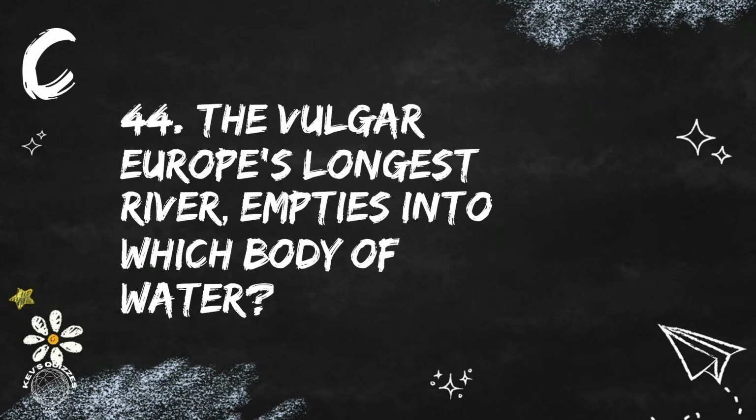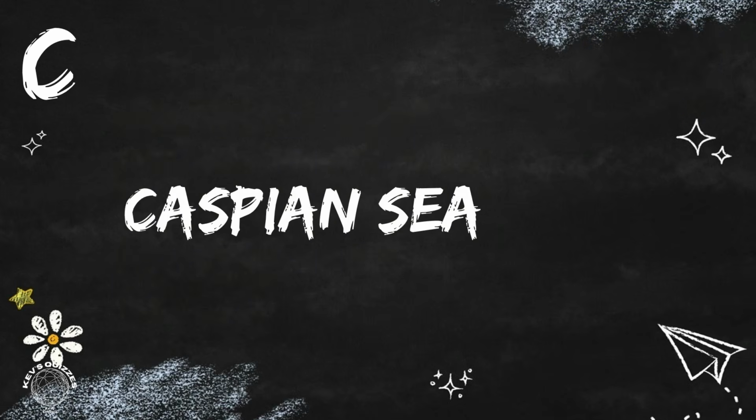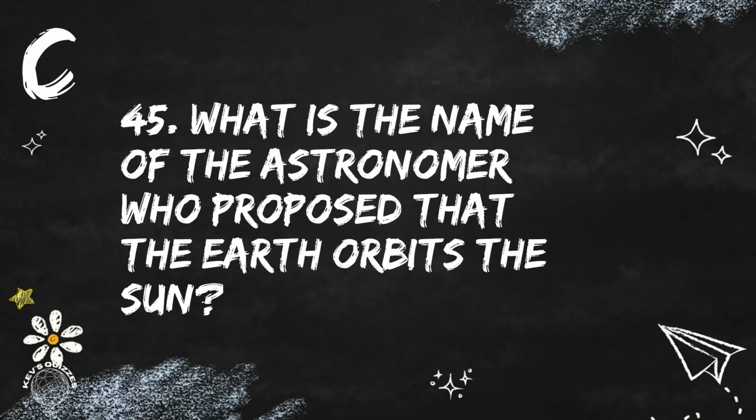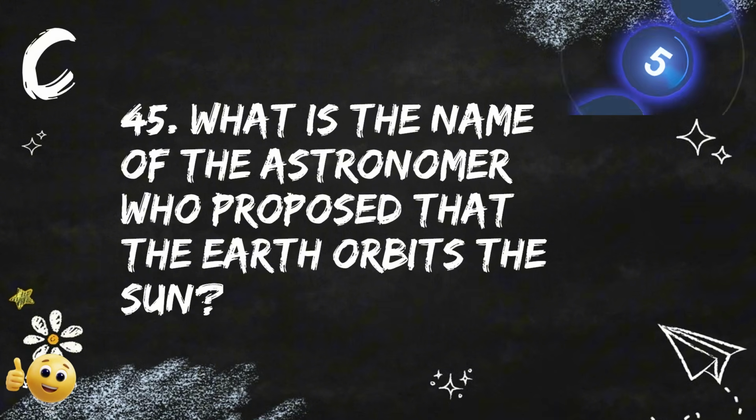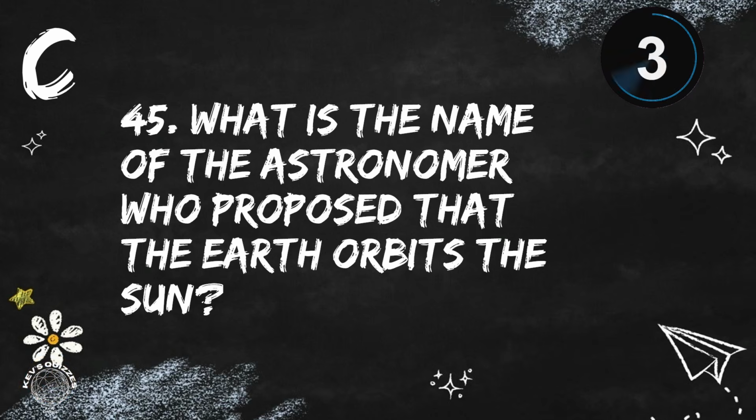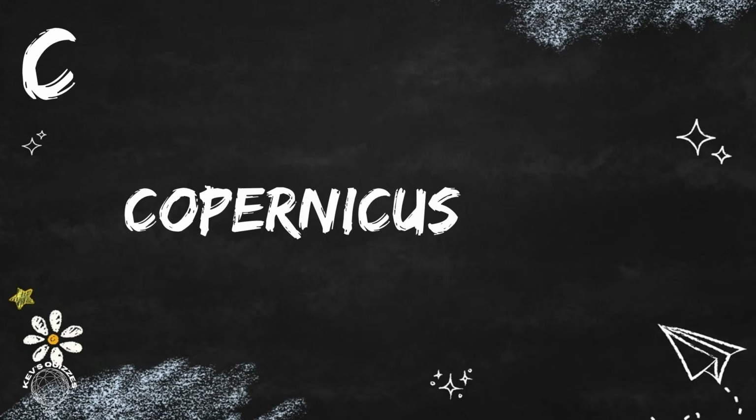Next is question 44. The Volga, Europe's longest river, empties into which body of water? It empties into the Caspian Sea. And question 45. What is the name of the astronomer who proposed that the Earth orbits the Sun? He was called Copernicus.